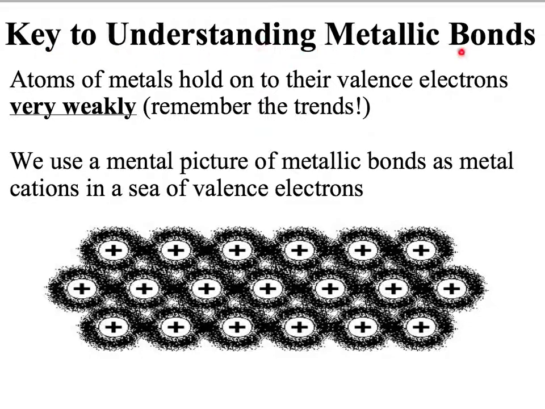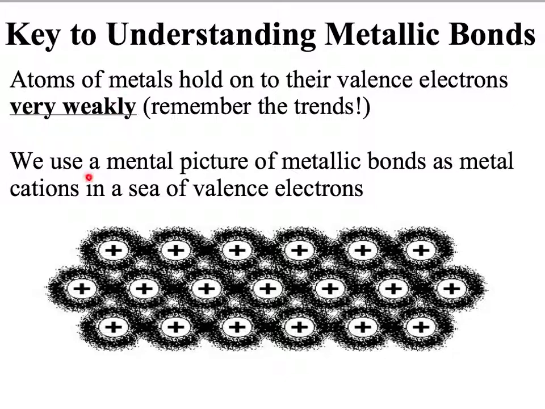First, the key to understanding metallic bonds is to realize that atoms of metal hold onto their valence electrons very weakly. And if we remember our trends, as I go to the left on the periodic table, I have a lower effective nuclear charge, and as I go down on the periodic table, I'm larger, with more energy levels, not holding your electrons as tightly. So the metals in general hold their electrons very weakly.